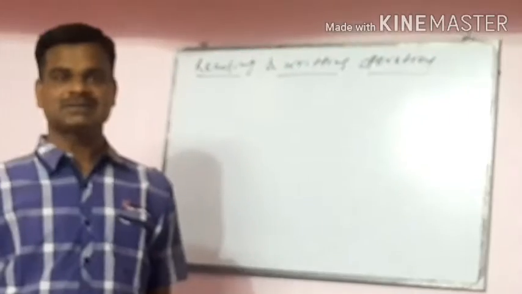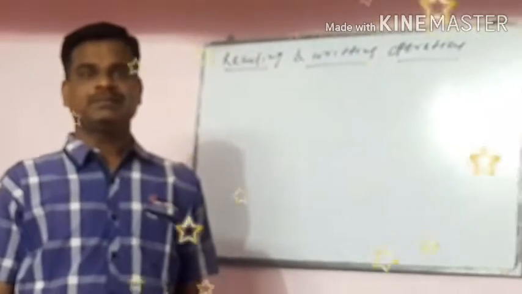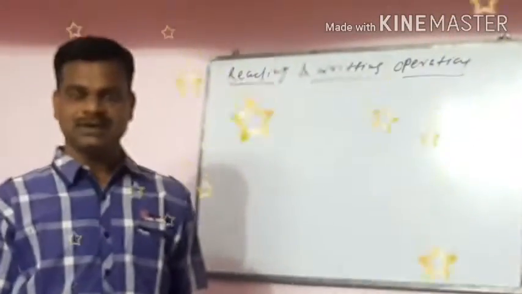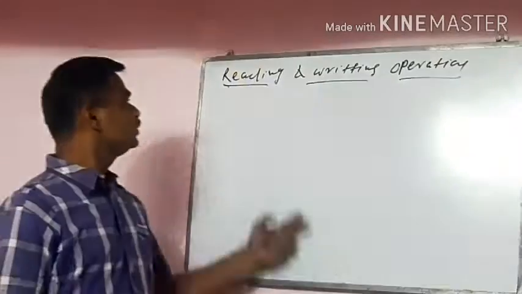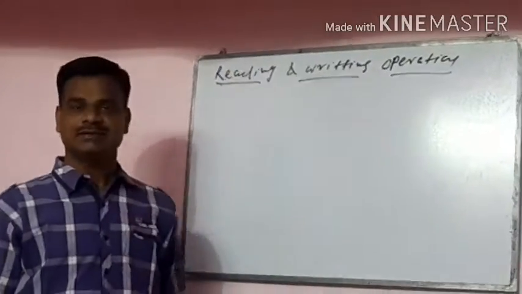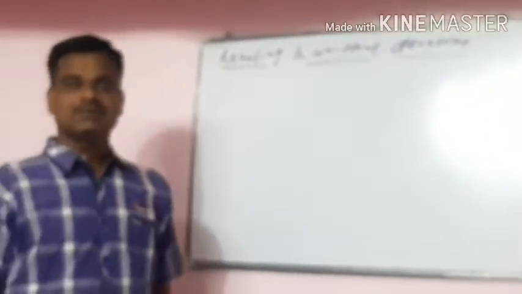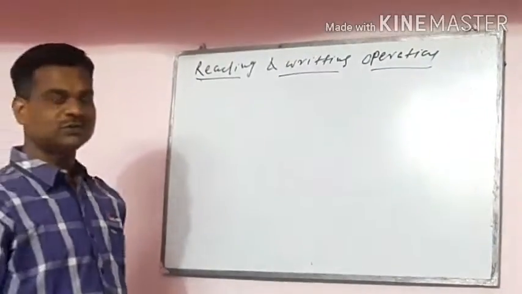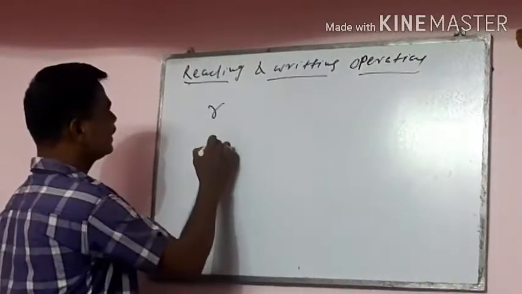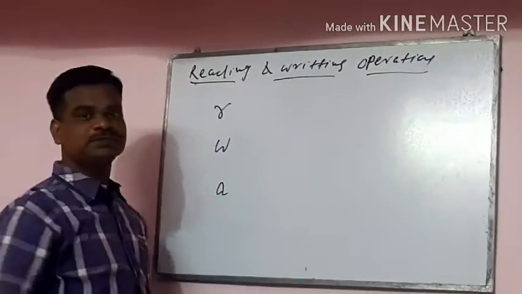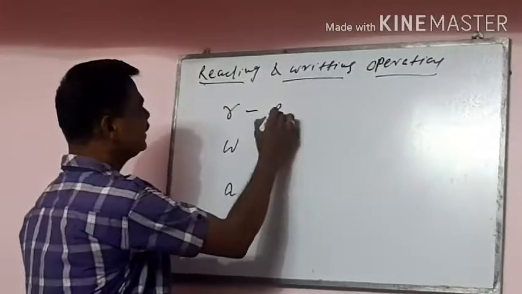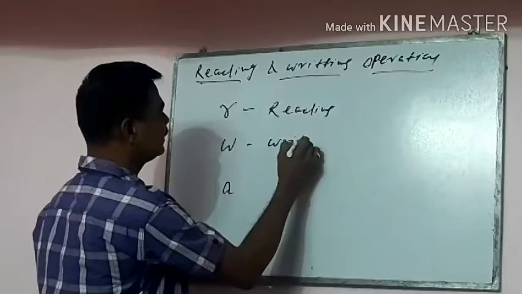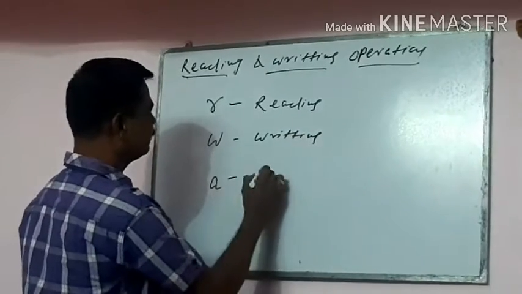In the last class we discussed the file operations, how to open and close a file. But today we are discussing how to do reading and writing operations on files. There are three types of modes in file handling: read, write and append mode. R for reading, W for writing, A for appending.